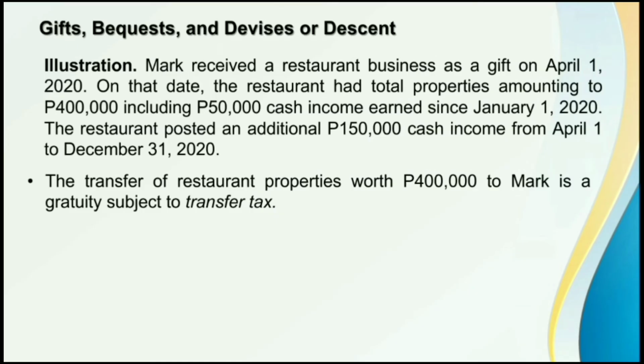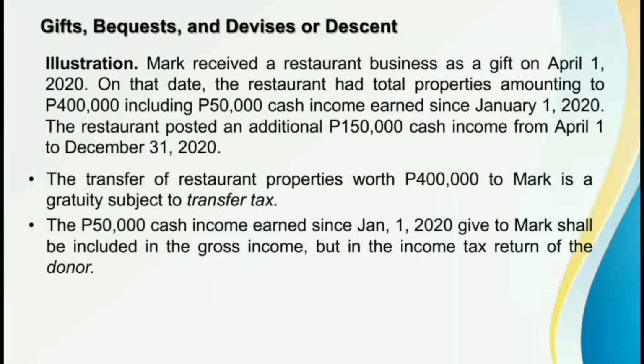Again, yung exclusion is only applicable to the value of the property. So this one, yung pinag-uusapan natin is the income of the restaurant. So, in this case, itong 50,000 pesos cash income, this will be included as part of the gross income of the donor.